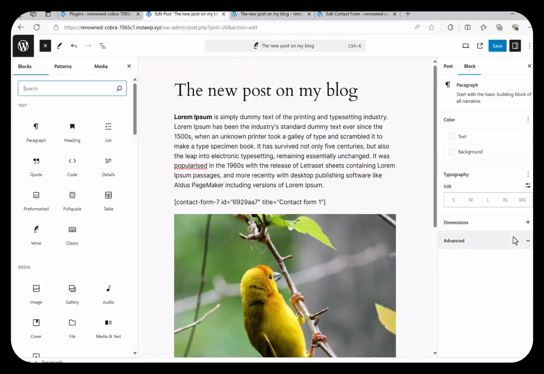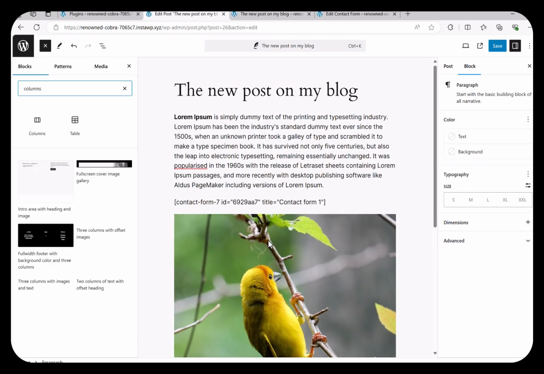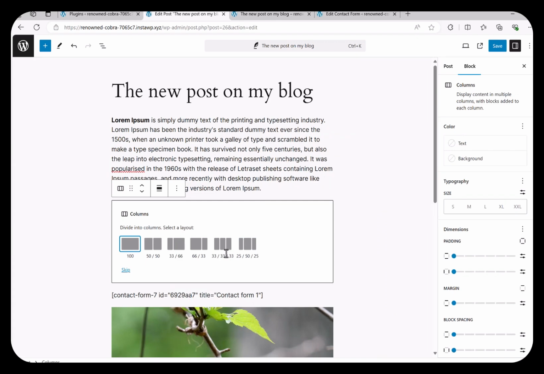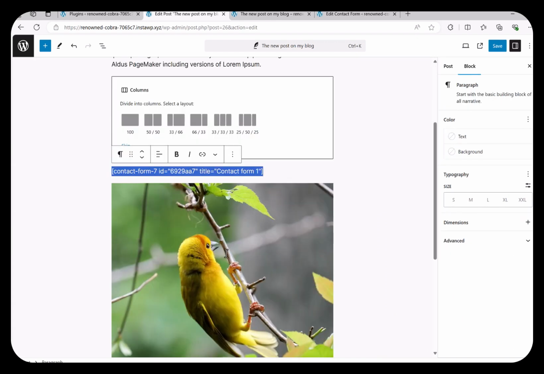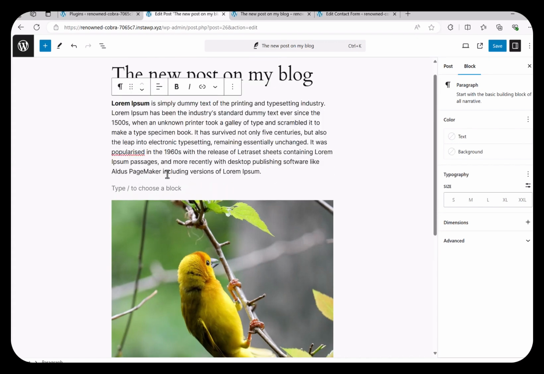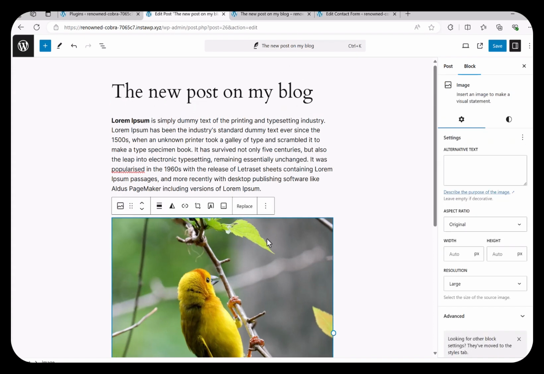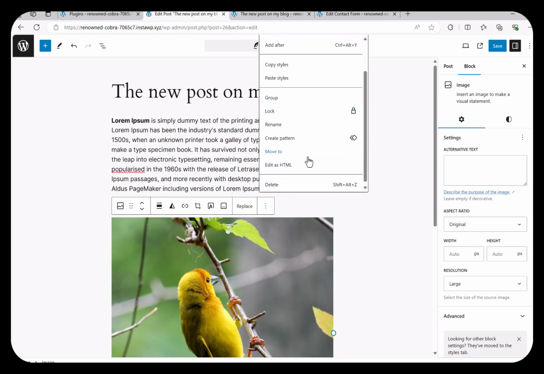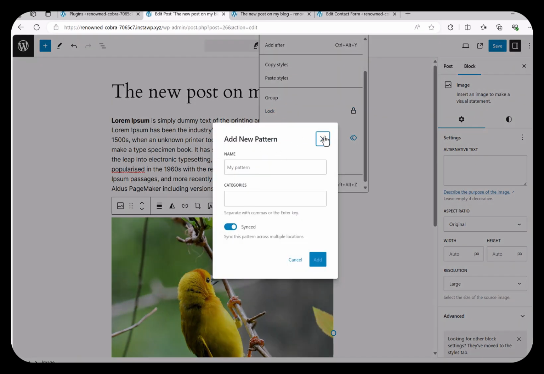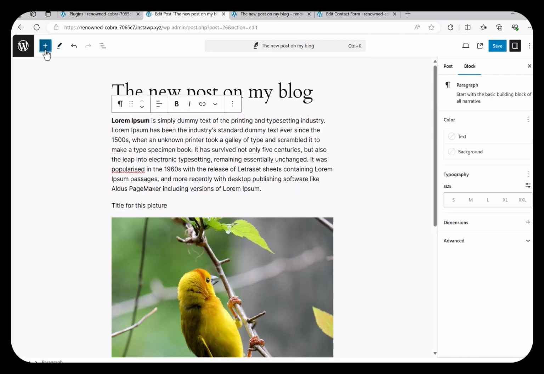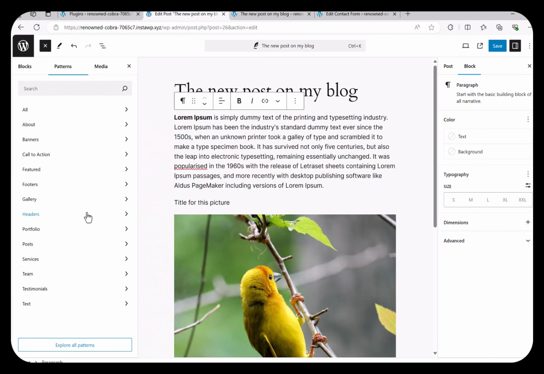If you want to have more advanced structures, then you can add rows and columns to your content and define the structure for that column. Also, one other thing to mention in Gutenberg or block editor is patterns. Whenever you have a set of repetitive blocks and you use them a lot, you can turn them into a pattern and easily use them across your website. I can right click on these blocks and click on create pattern and add them to the patterns. And I can also use the predefined patterns here, or the patterns that the users have created.